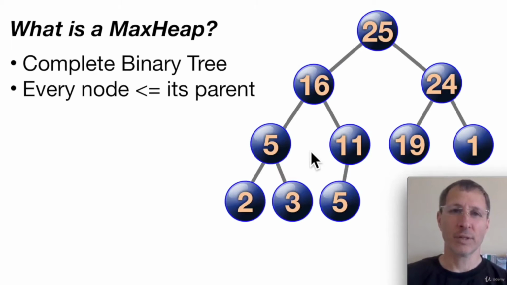And the reason it's like this is so that we can instantly remove this max number anytime we want. Anytime we want to pop the top number off of the heap, we know that it's the highest number in that heap. So the highest number always rises to the top of the heap, and it can be instantly removed and used.